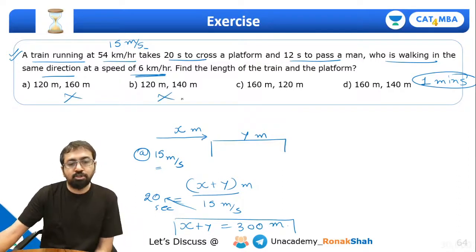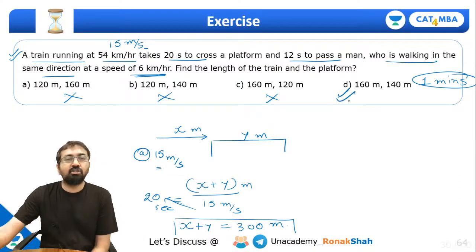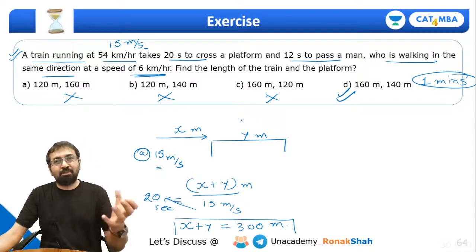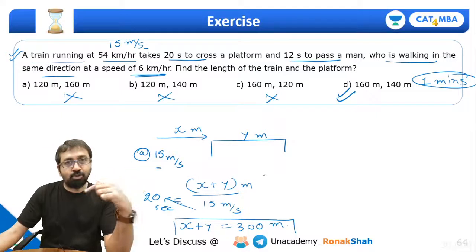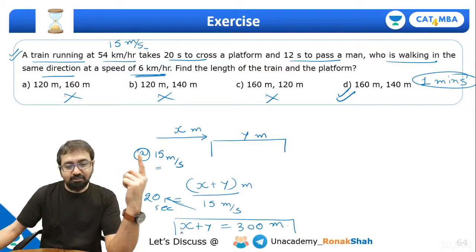None of the options adds up to 300 meters. So this should be the answer. As simple as that. But in the actual exam, probably you will not be given this kind of option, so we'll have to solve further. So this is the first part of the solution. Now let's pick the second part.